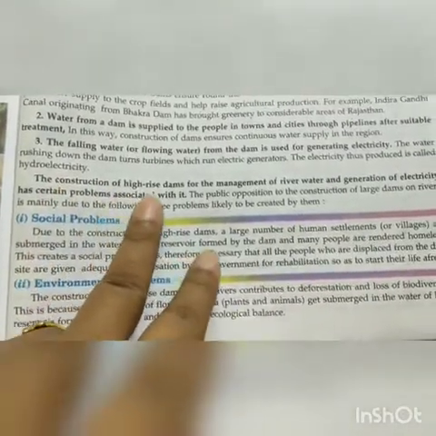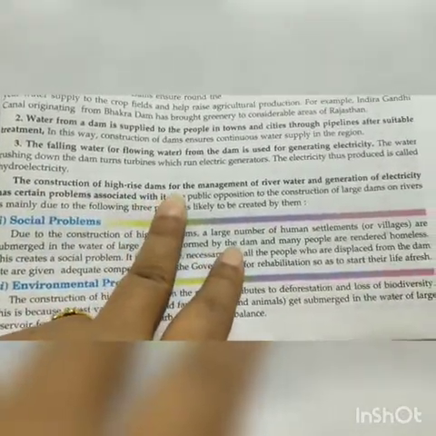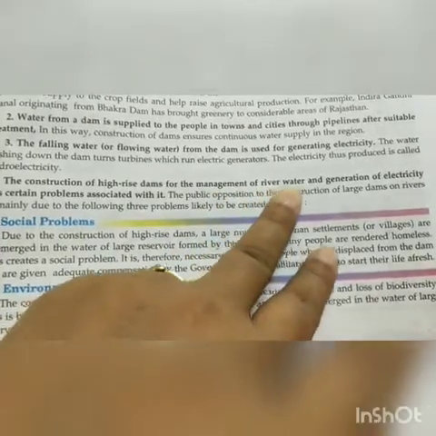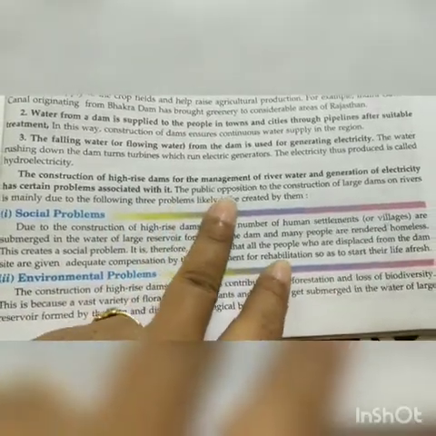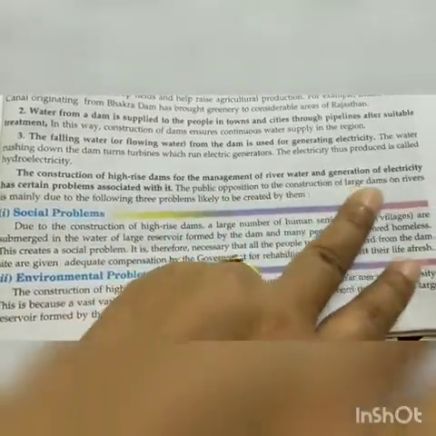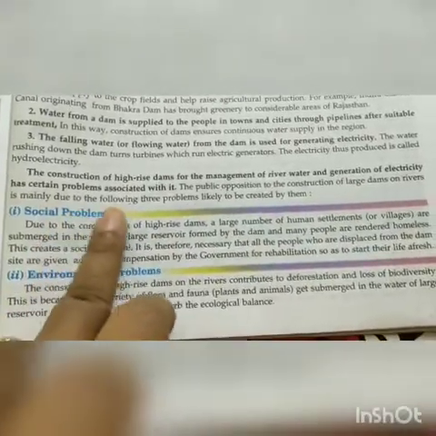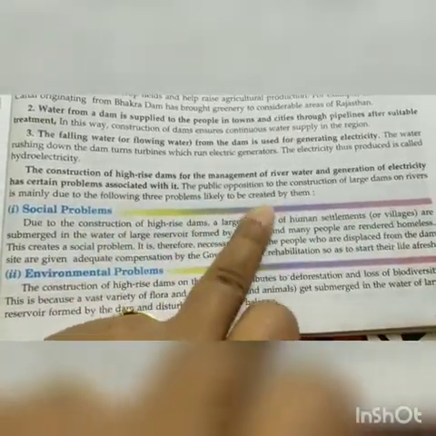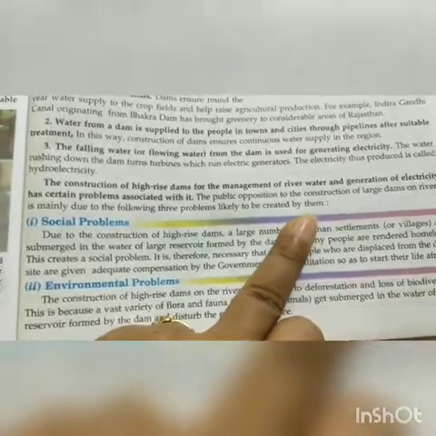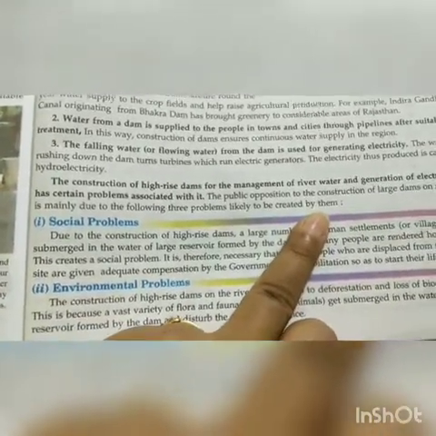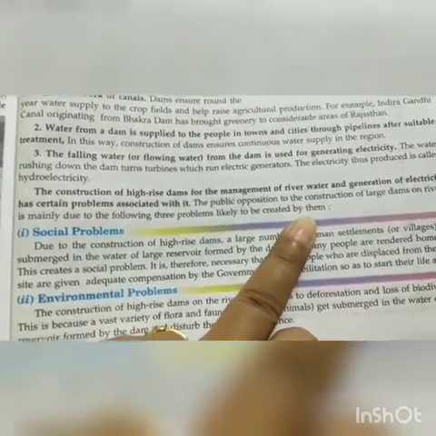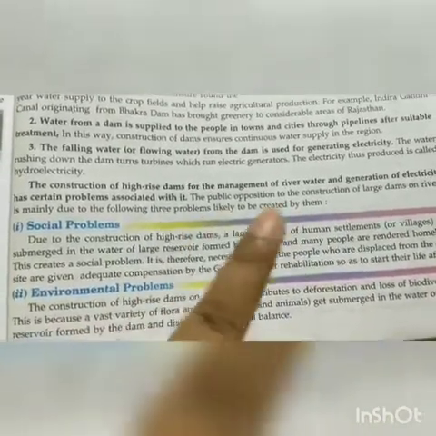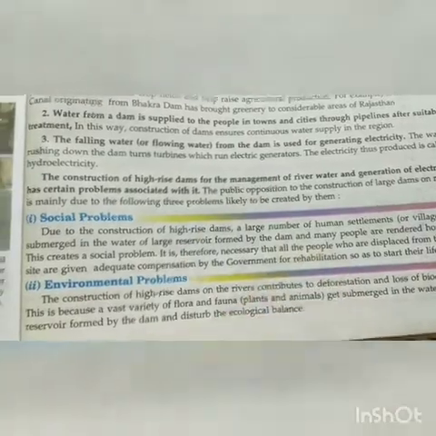The construction of high-rise dams for the management of river water and generation of electricity has certain problems associated with it. The public opposition to the construction of large dams on rivers is mainly due to the following 3 problems likely to be created by dams. So construction of a dam also creates some problems, meaning it has many advantages plus some disadvantages also. Okay, so there are mainly 3 problems in creating a dam.